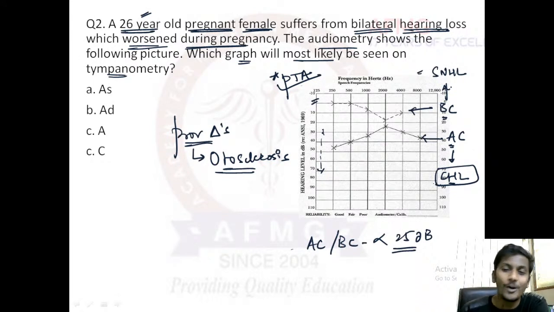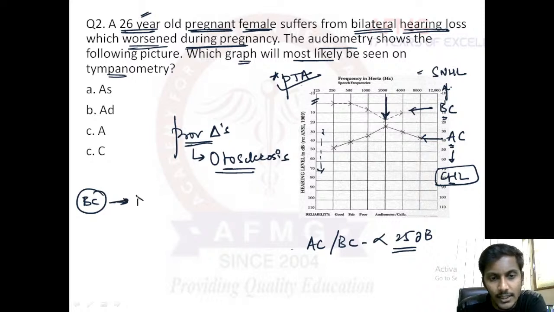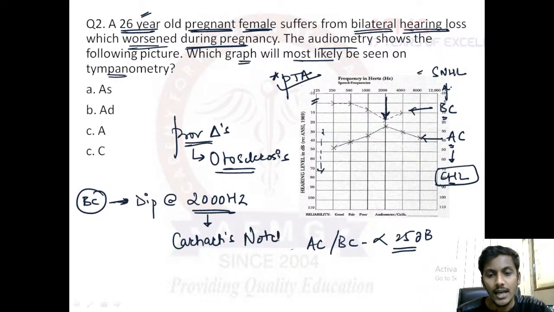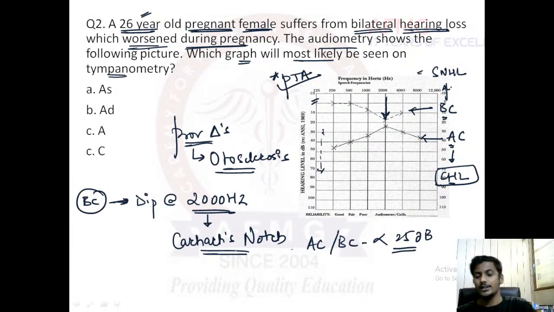And a second very important feature: in bone conduction, guys, you can see a dip at 2000 hertz, right? A dip in bone conduction at 2000 hertz is known as, I hope all of you are quite aware of this, the Carhart's notch. And Carhart's notch is a very characteristic audiometric feature of otosclerosis, right? Yeah, very good, guys. I hope this is fine now.